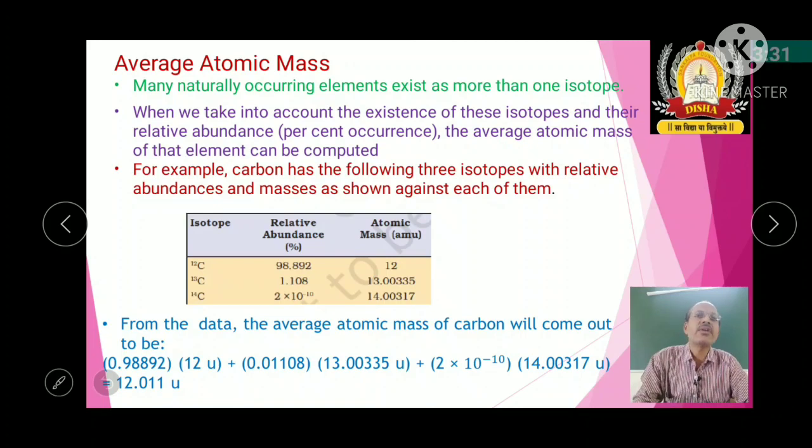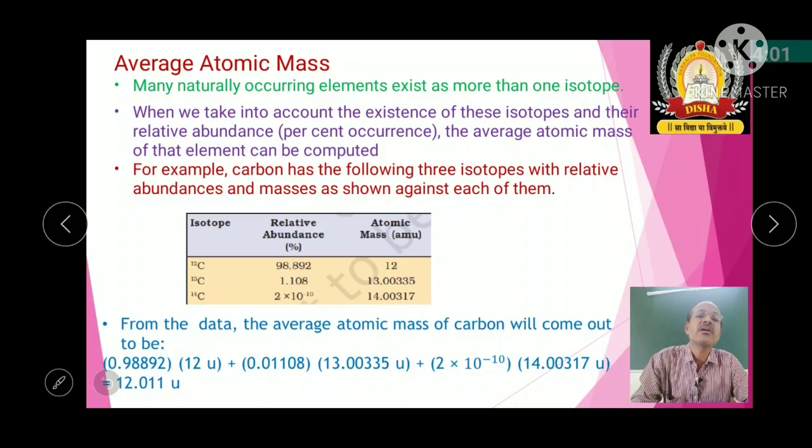For example, if you take carbon, when we take into account the existence of these isotopes and their relative abundance, that is percentage occurrence, the average atomic mass of that element can be calculated. Carbon has C12, C13 and C14.